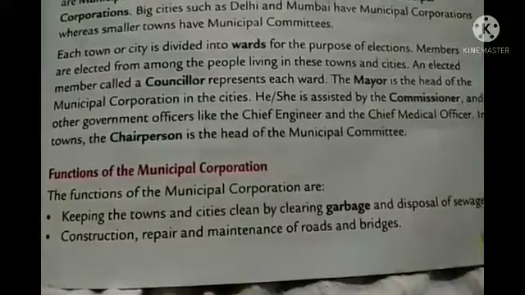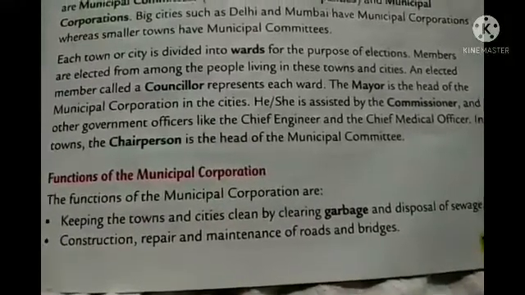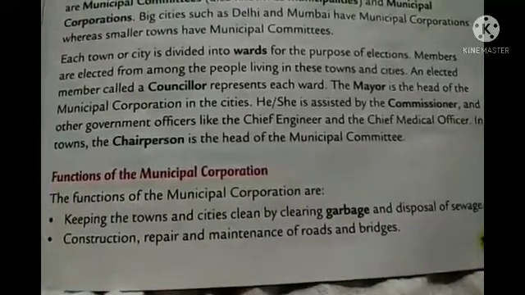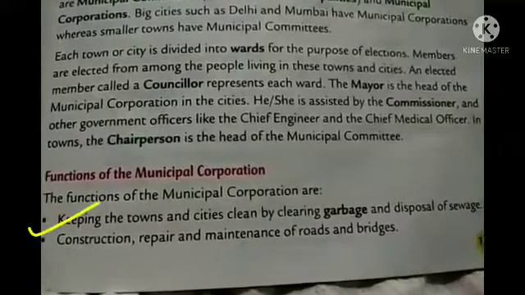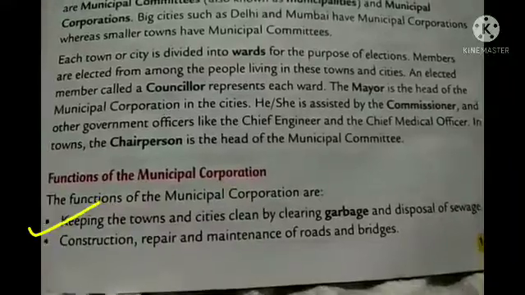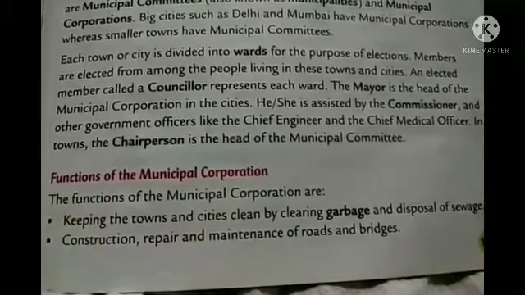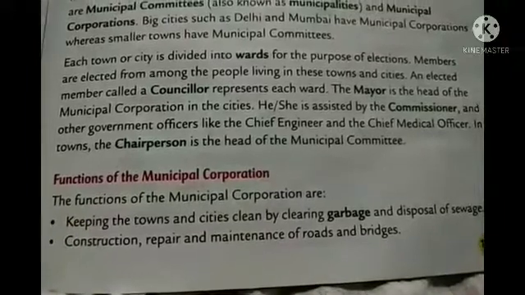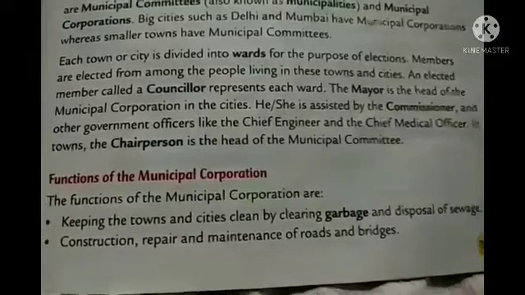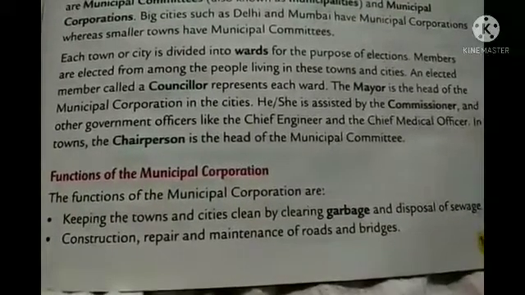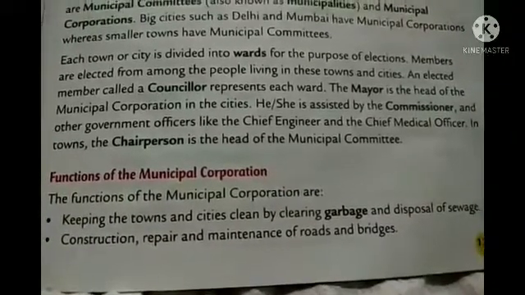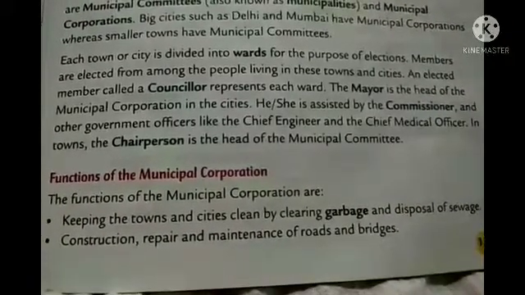Now let's discuss the functions of municipal corporation. Already we have learned about the functions of Gram Panchayat. Now let's see what the functions of municipal corporation are. They keep the towns and cities clean by clearing garbage and disposal of sewage. It is very, very important, students. In Gram Panchayat also we have learned this. The first point was cleanliness, maintaining cleanliness in the village. Similarly, in town areas also it is very important that the city and the town should be clean, and how can we do that? By clearing the garbage and the disposal of sewage.